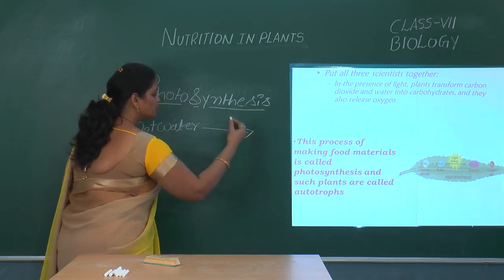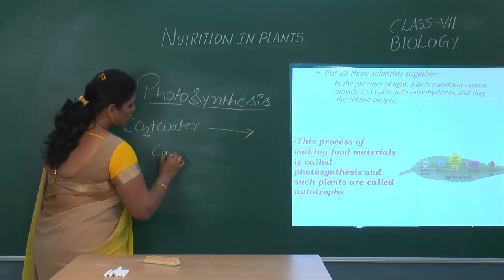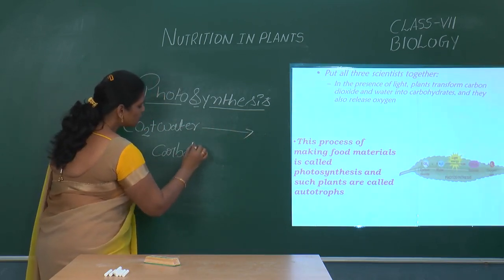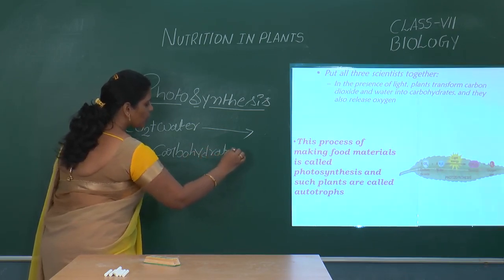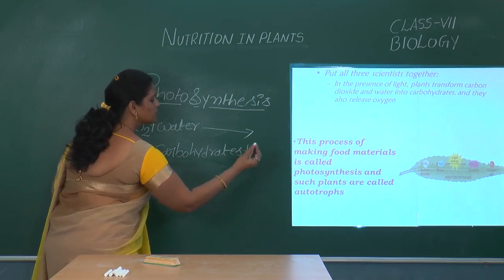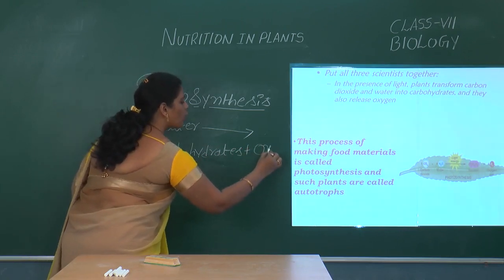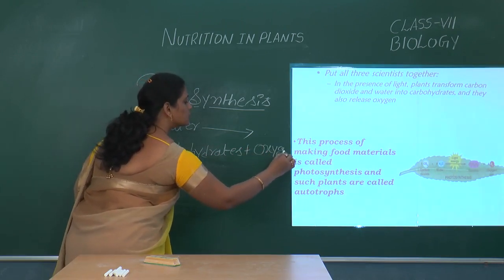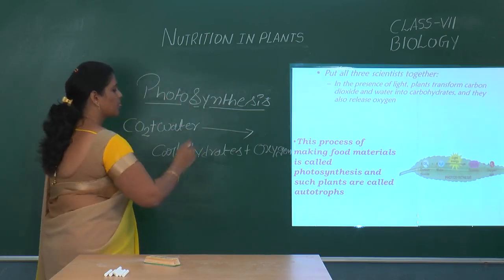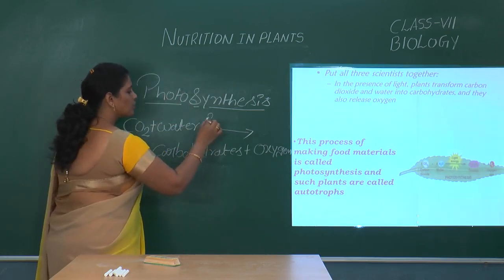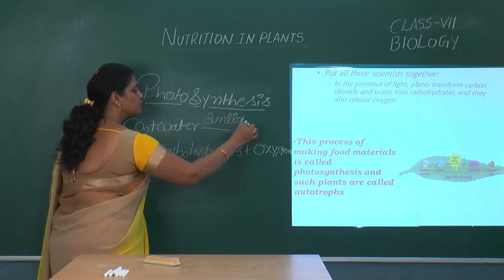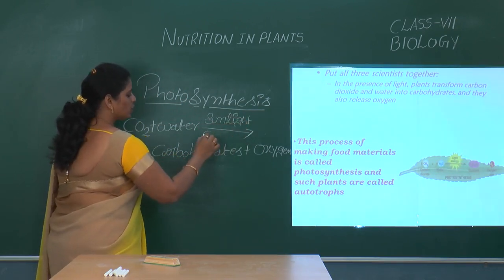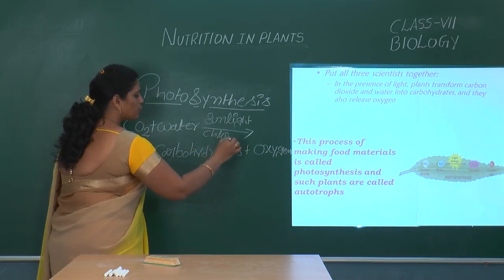to produce carbohydrates plus oxygen in the presence of sunlight and a pigment called chlorophyll.